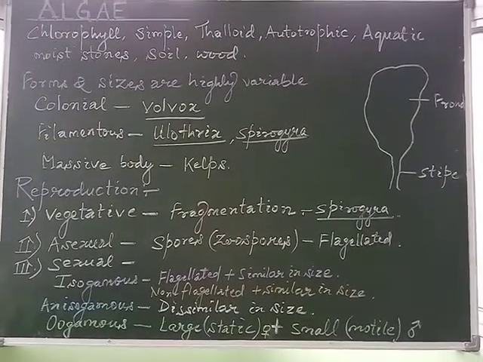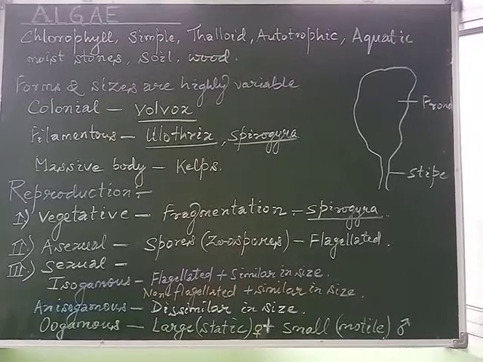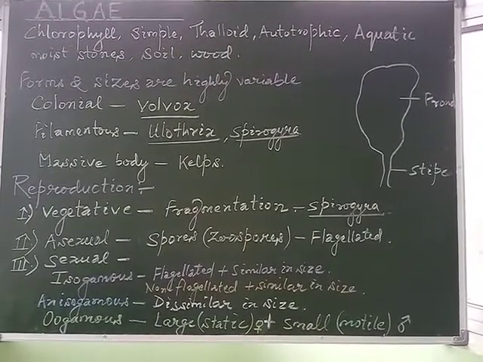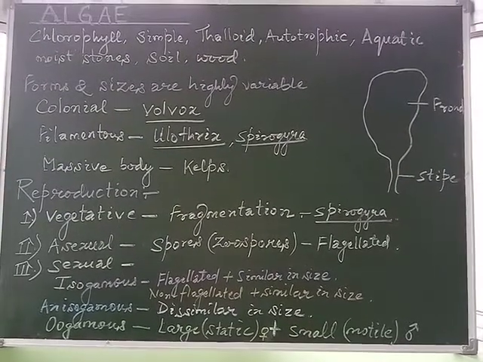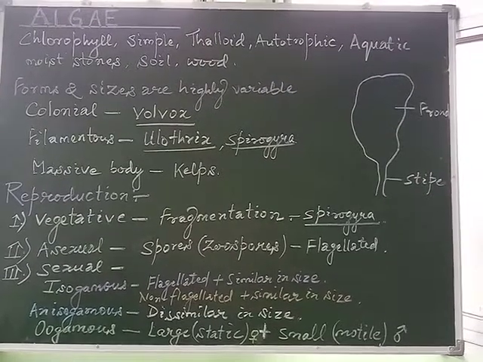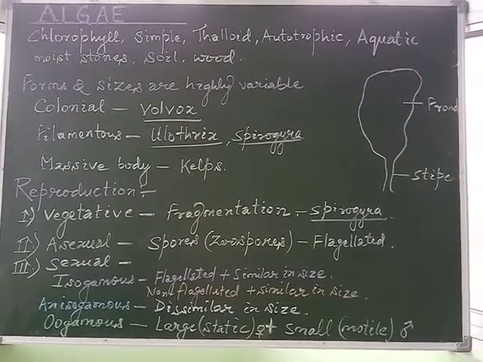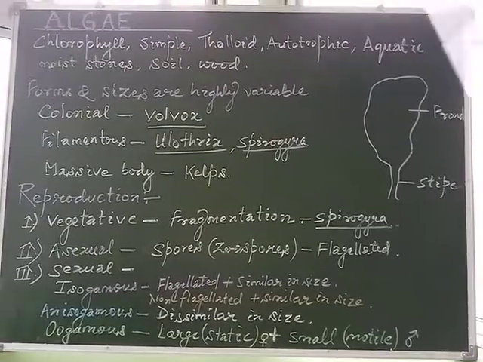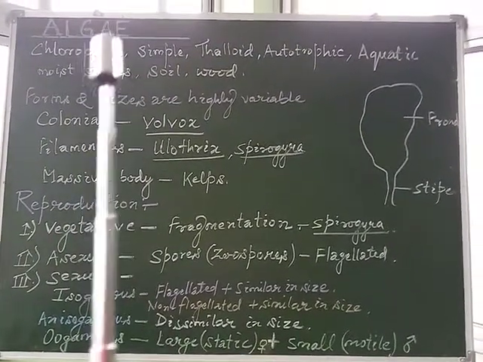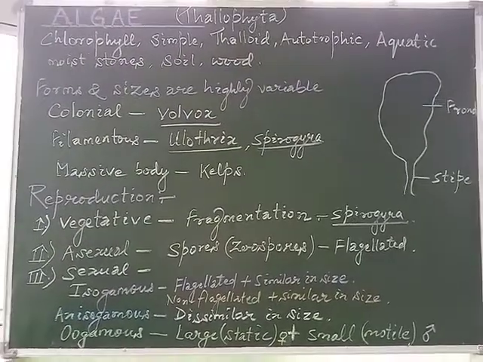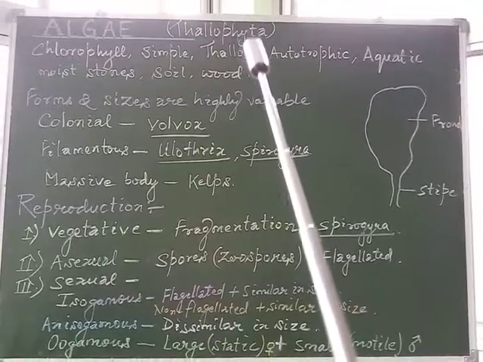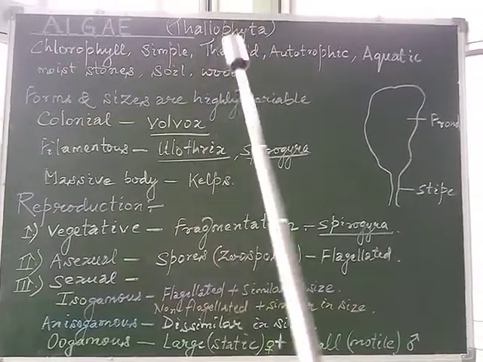As we have discussed in previous classes, the plant kingdom is also divided into different classes. The first class is Thallophyta, which is commonly known as algae. So today we'll discuss the algae. As the name suggests, thallophytes means the body is thallus-like, the plants which bear thallus-like bodies.